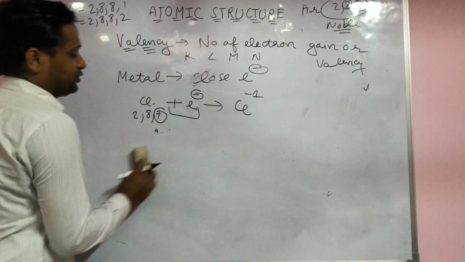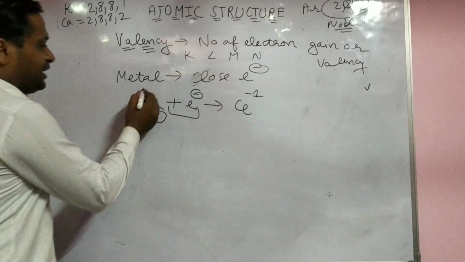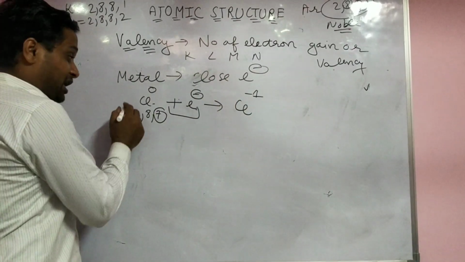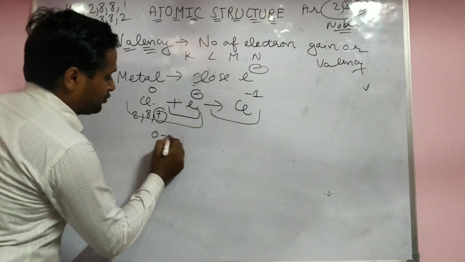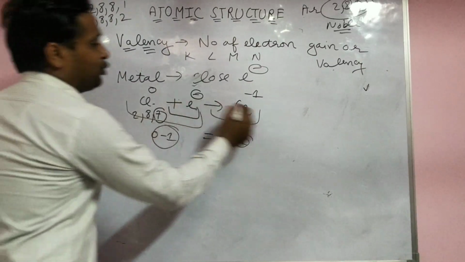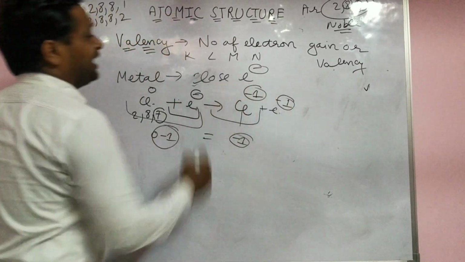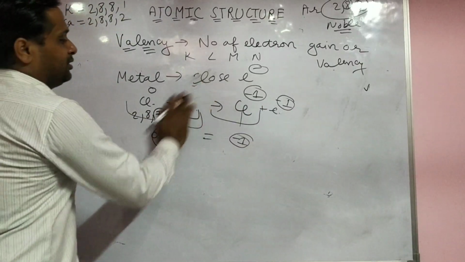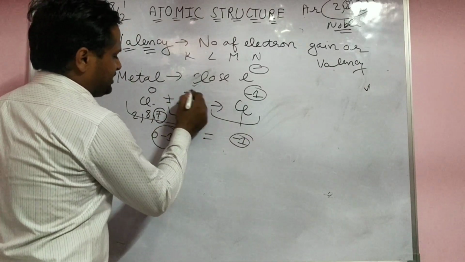We take the first example. Chlorine gains 1 electron and becomes 1 negative. See there, here no charge is there. Charge is also conserved on both sides, like mass. Here 0, minus 1; here minus 1. Both sides' charge is equal, keep in mind. If you put the electron on this side, then the charge becomes minus 2 here and 0 there, which is not possible. When gain of electron is there, always put it on this side.